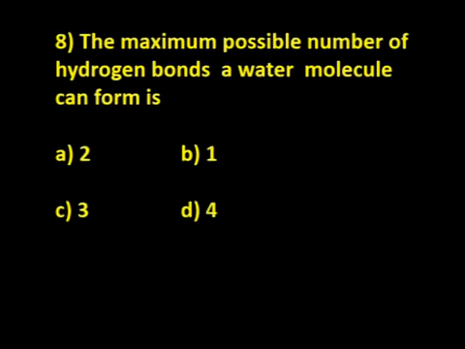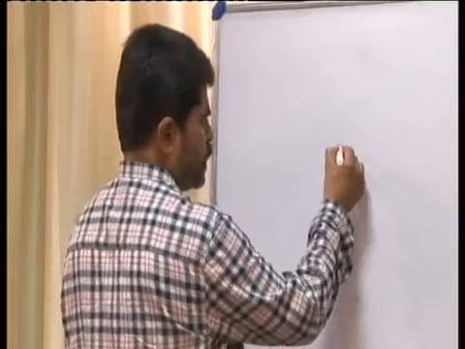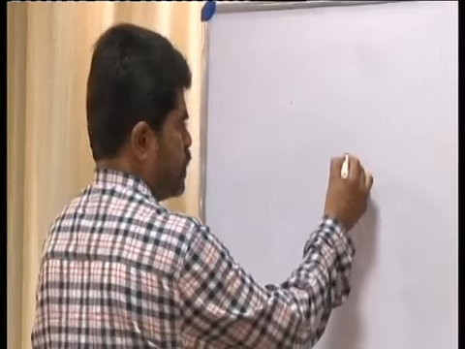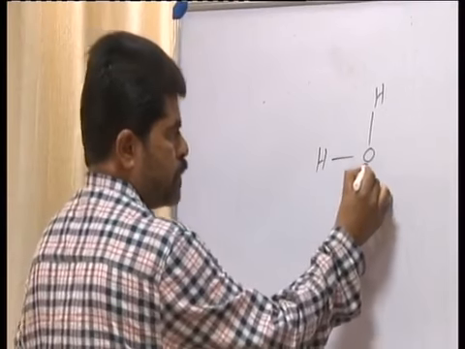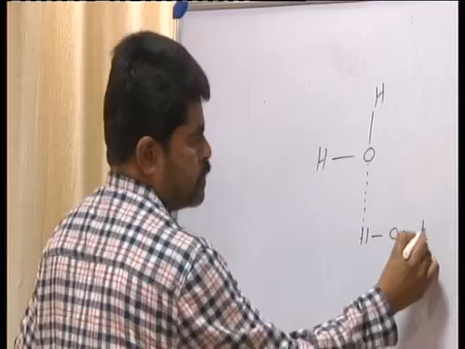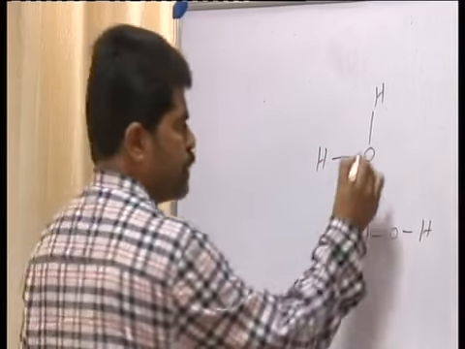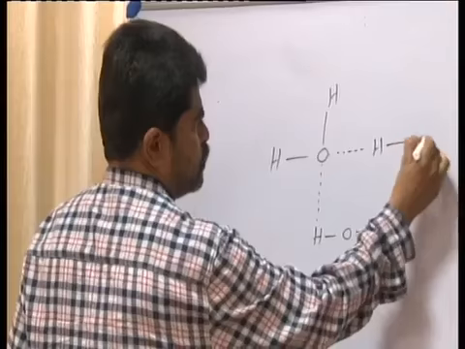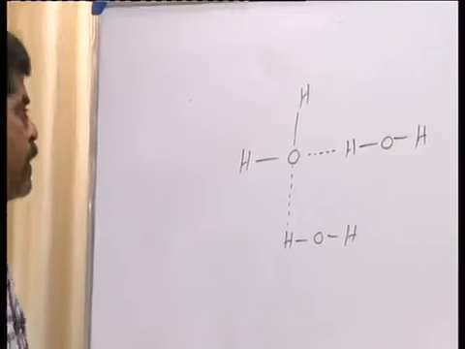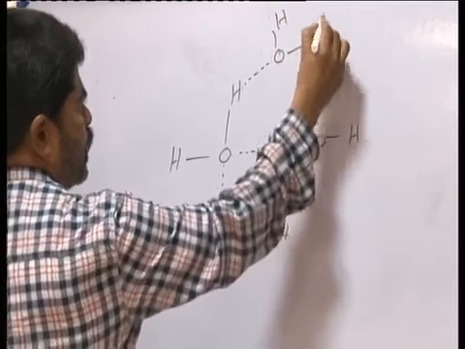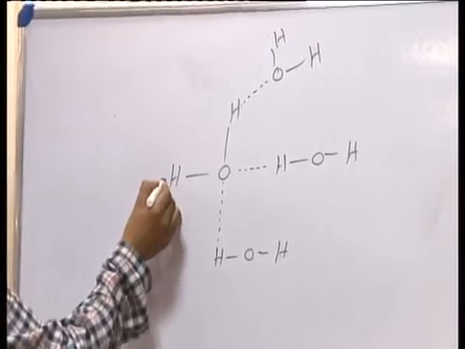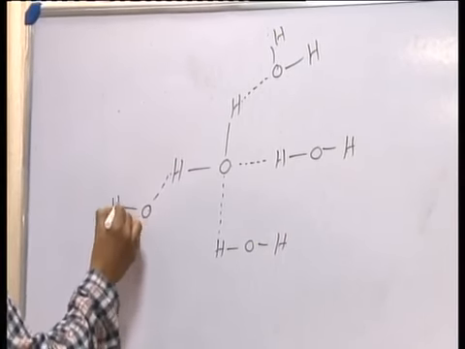Again, one more. The maximum possible number of hydrogen bonds a water molecule can form. In case of a water molecule, H-O-H, this oxygen can form 2 hydrogen bonds, and each hydrogen can combine with one more oxygen through one more hydrogen bond.